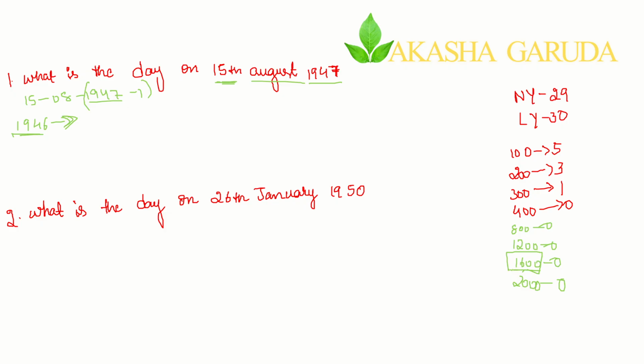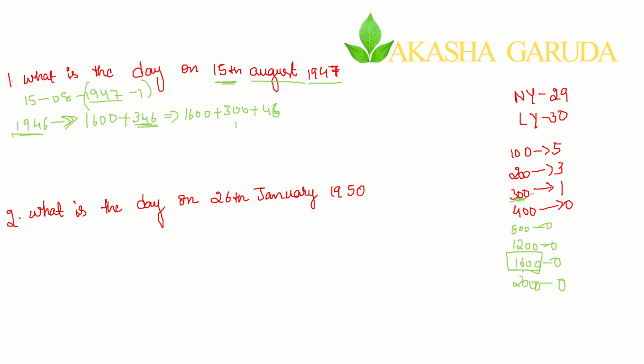I am getting 1600 as that number, so I am splitting 1946 as 1600 plus 346. Again you split the remaining 346. For 346, in this series which is lesser and closer to 346, that is 300. So I am splitting 300 plus 46.